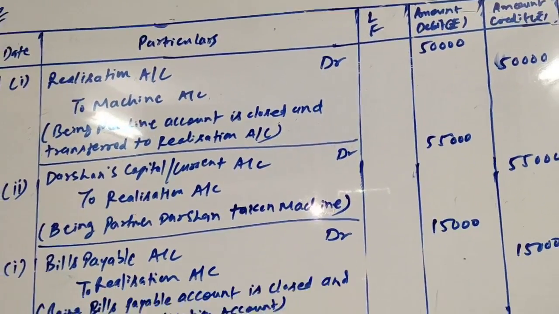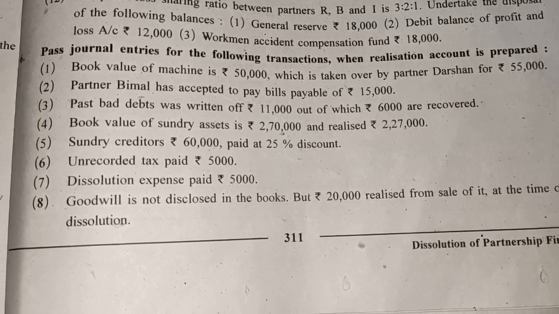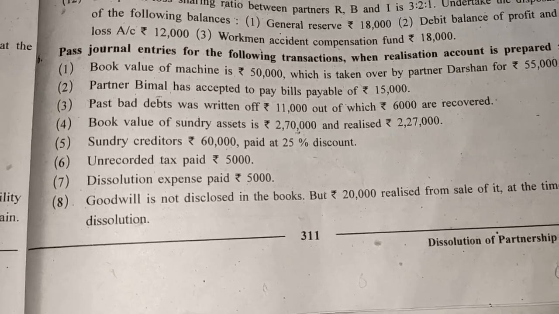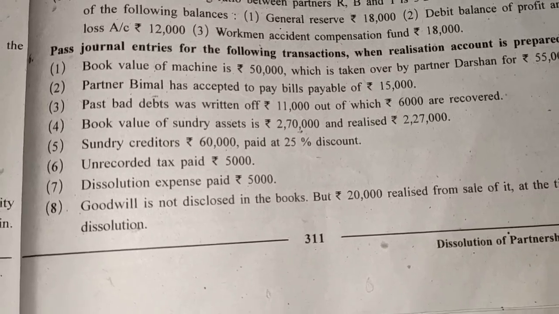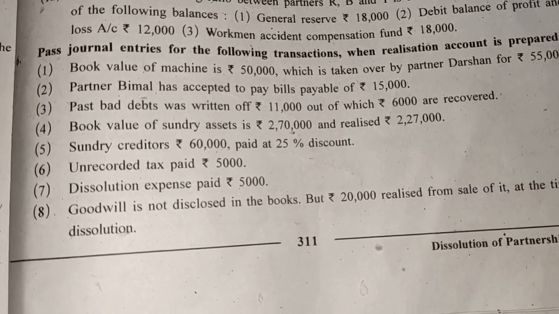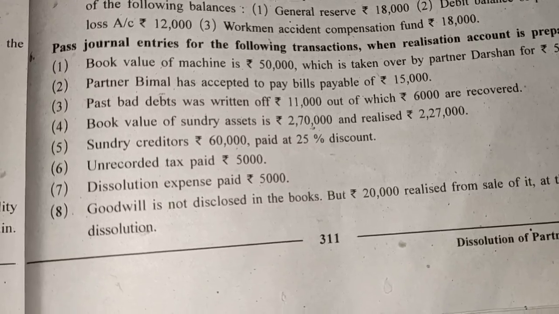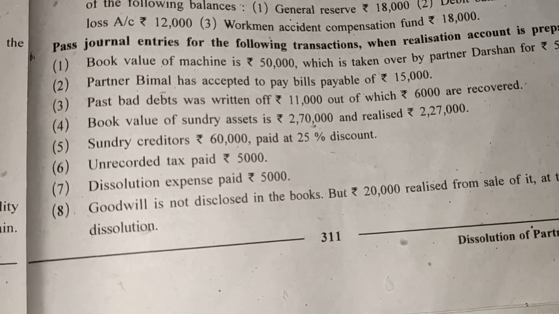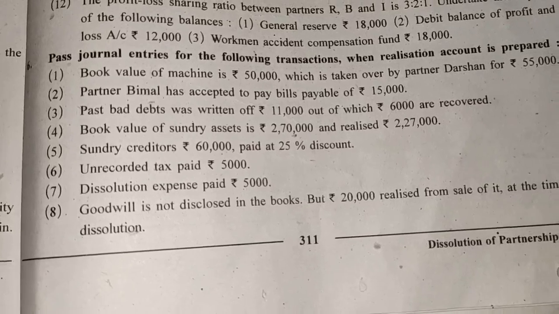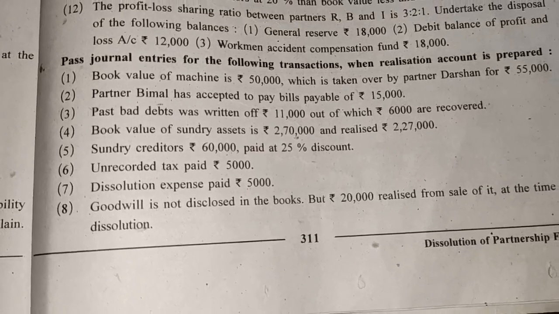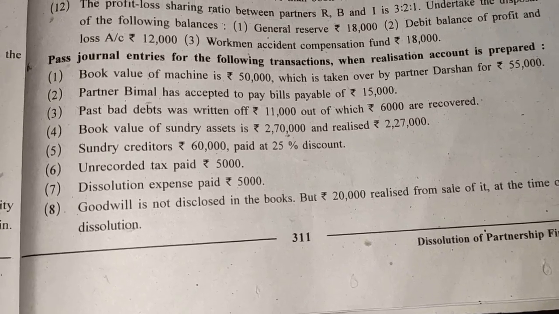Okay, next one. Second transaction, partner Vimal has accepted to pay bills payable rupees 15,000. Friends, bills payable is a liability, so first of all we will close it by transferring it to realization account. Now liabilities are having credit balance, so to close it we will have to debit it and realization account will be credited. And later on, as Vimal has accepted to pay, Vimal's capital or current account will be credited and realization account will be debited. So here the entries are.